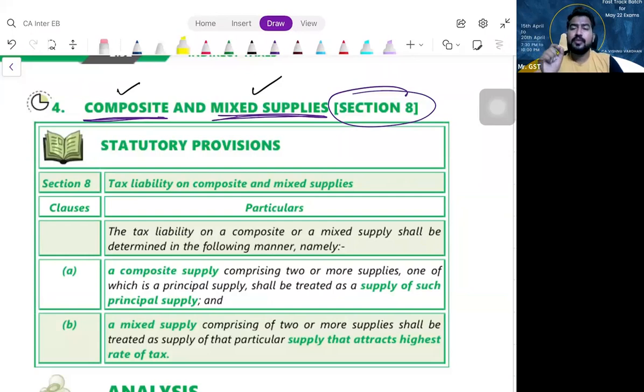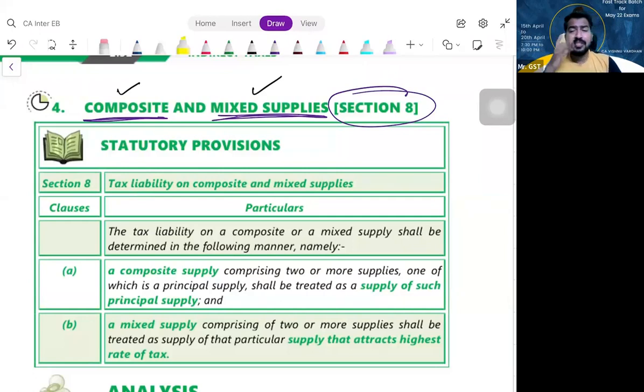Whether they are naturally bundled in the ordinary course of business or not. If yes is your answer, what is the tax treatment? It is classified as a composite supply. Whatever is the principal supply, the whole transaction will be treated as supply of such principal supply. If they are not naturally bundled, it is treated as a mixed supply.